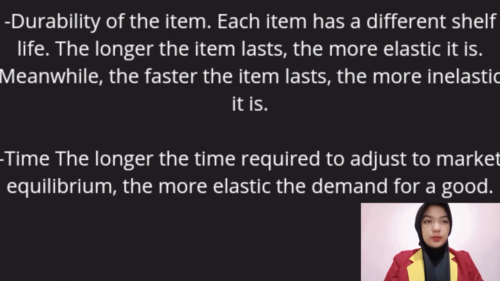Durability of the item. Each item has a different shelf life. The longer the item lasts, the more elastic it is. Meanwhile, the faster the item perishes, the more inelastic it is. Time. The longer the time required to adjust to market equilibrium, the more elastic the supply of a good.